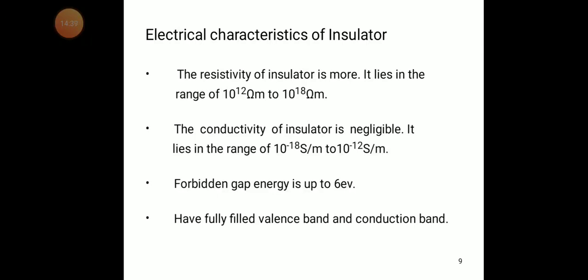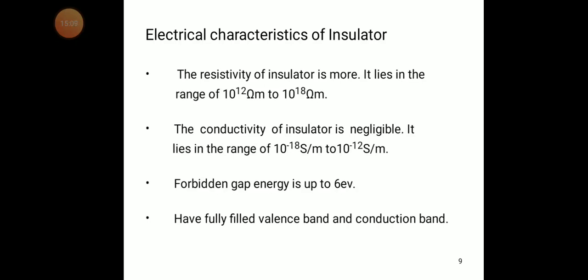It lies in the range of 10 power minus 18 Siemens per meter to 10 power minus 12 Siemens per meter. The meaning is that the insulator does not have any free electrons, so there is no conductivity. The forbidden gap between the valency band and the conduction band is up to 6 electron volts. 6 electron volts is a very high energy gap.